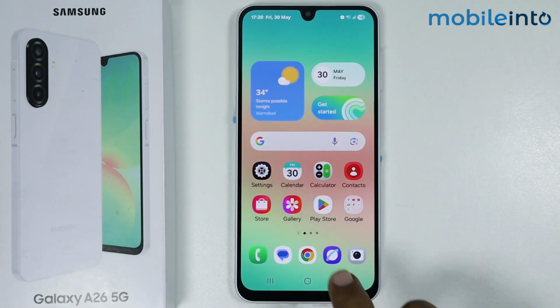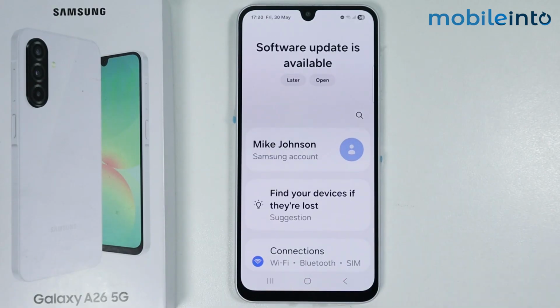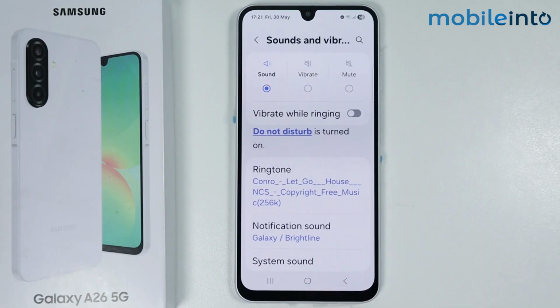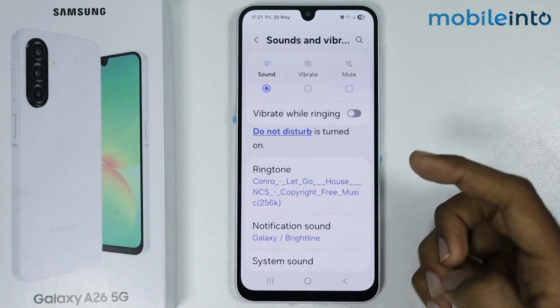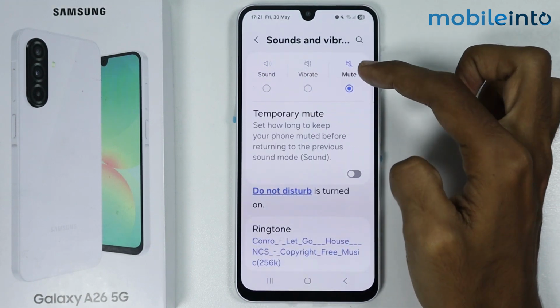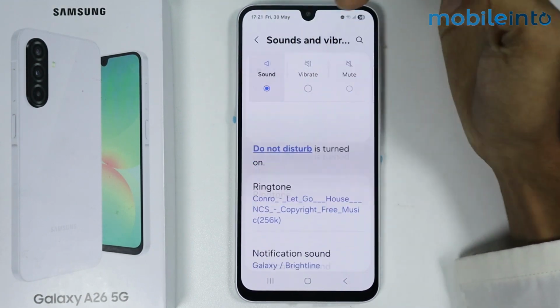Now once you have done that, just open the settings app on your smartphone. Now from here, just scroll down and tap on sounds and vibration. Now from here, just make sure that your smartphone is not on mute. If your smartphone is on mute, just select sound.